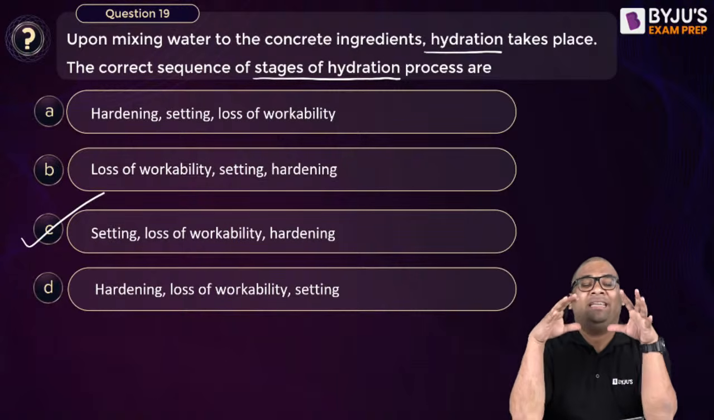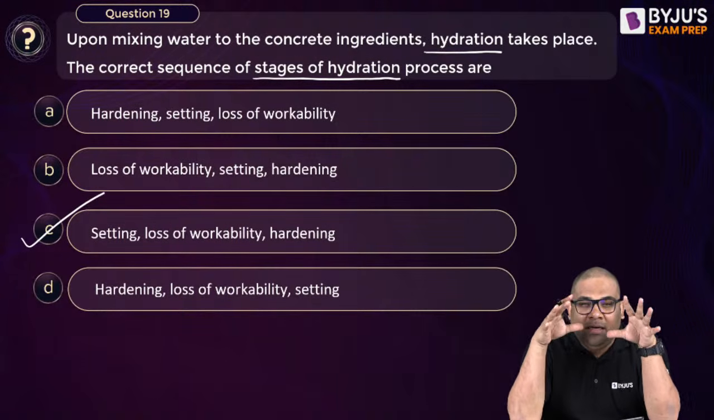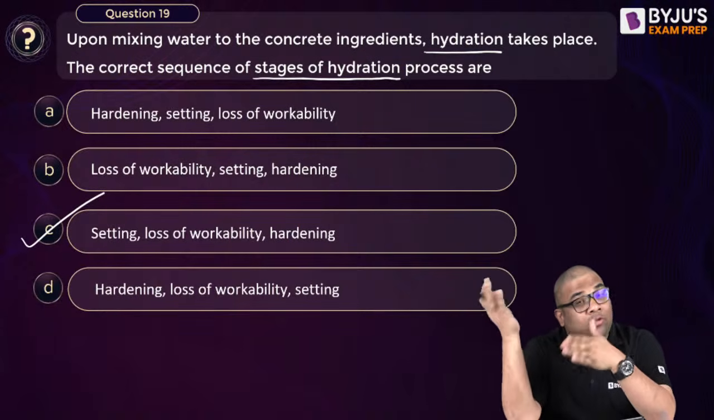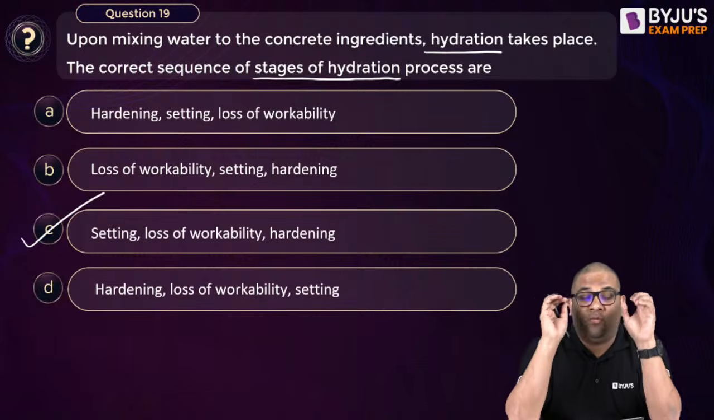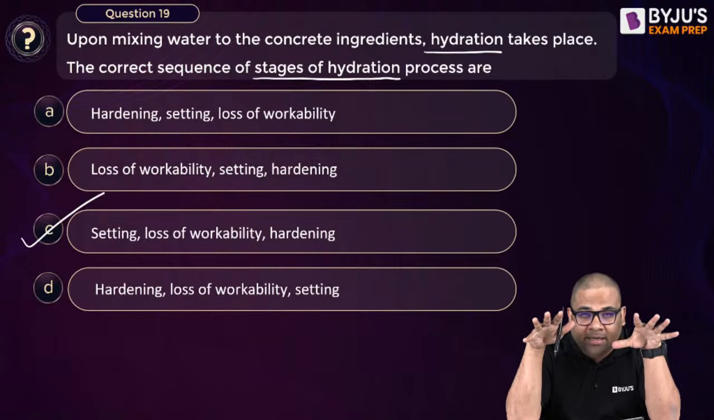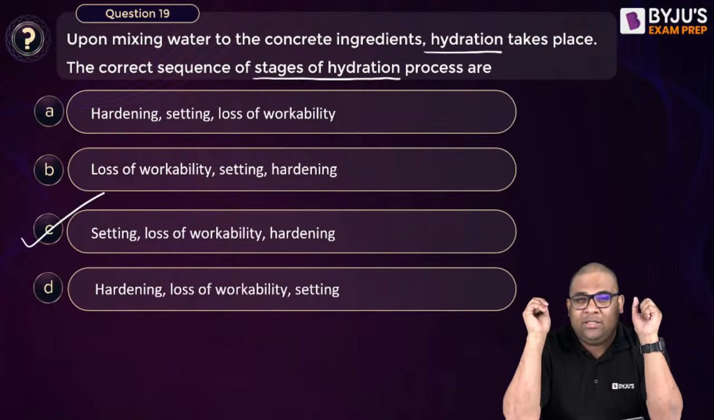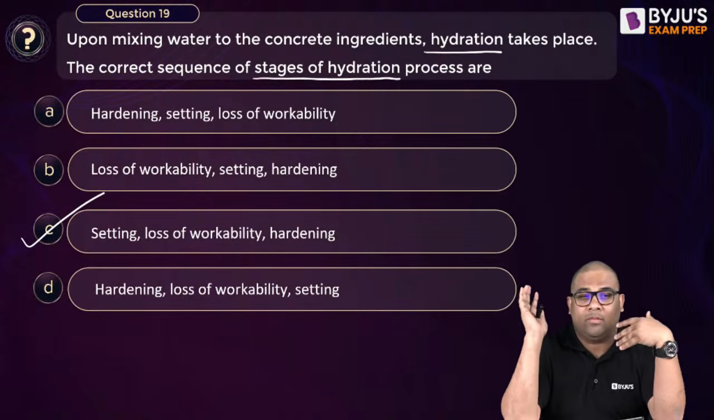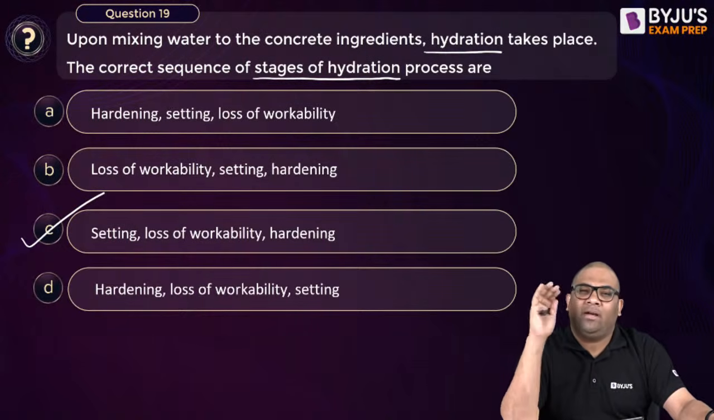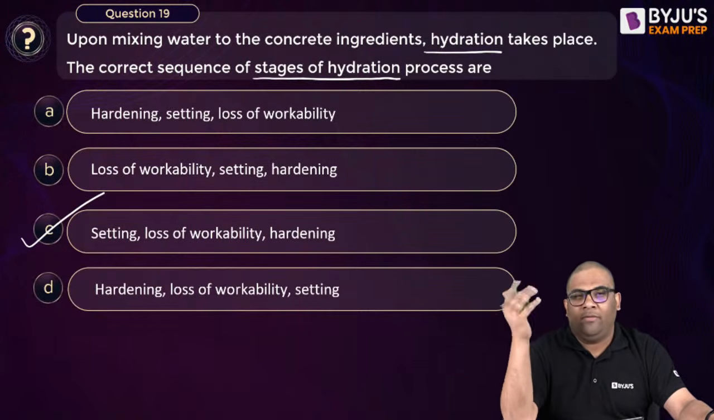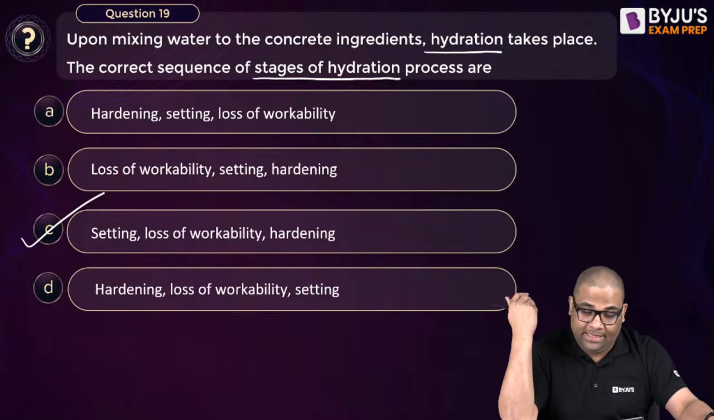Okay, the answer is C. First there will be setting. Setting means a little bit of hardening. Then there will be loss of workability, and finally there will be hardening. Set means some kind of hardness will appear, and then it will lose its workability, meaning it will not flow, and then finally it will harden. Loss of workability means, in layman language, it will not flow.